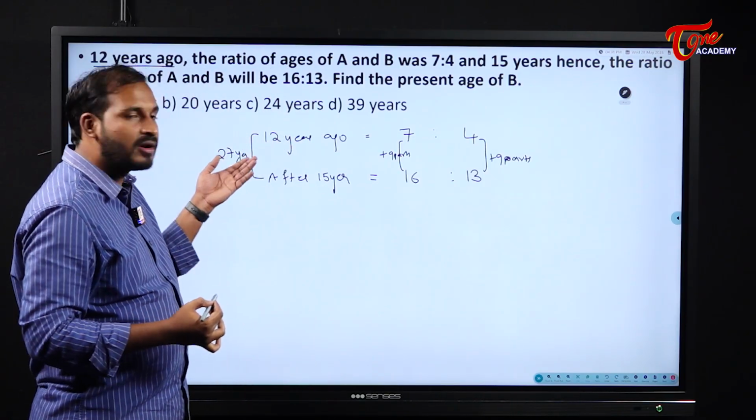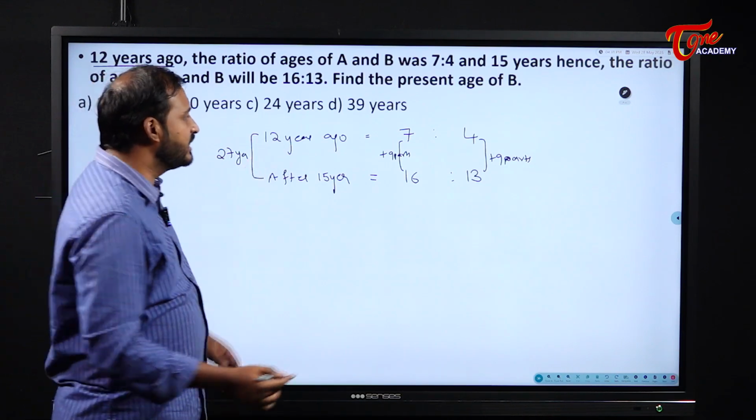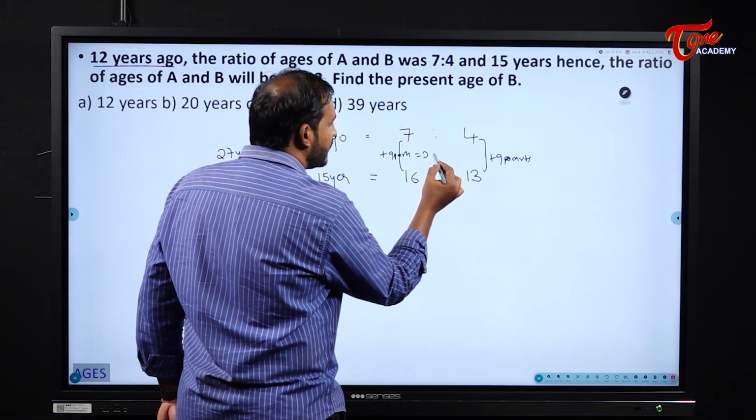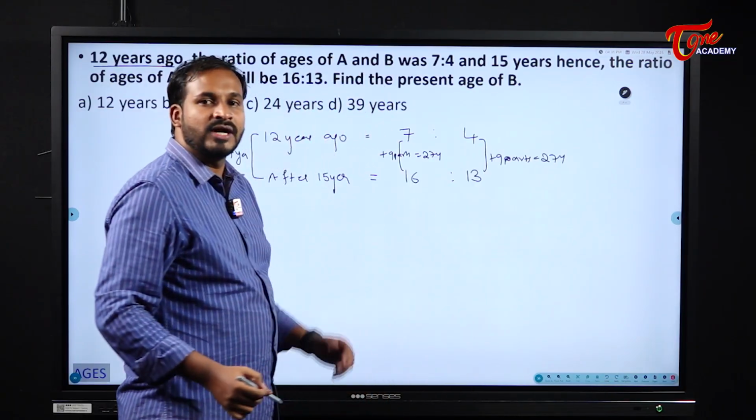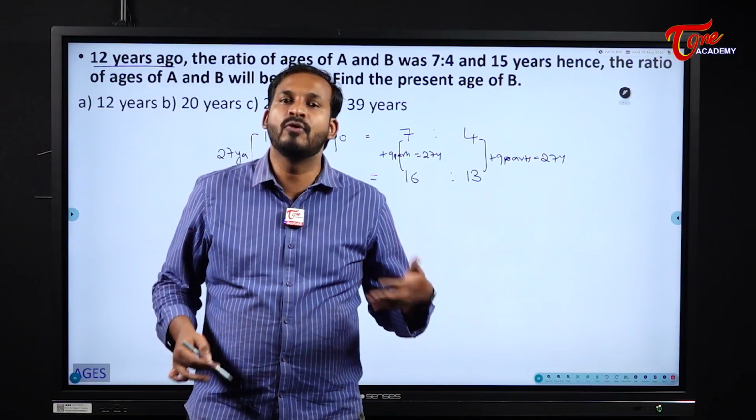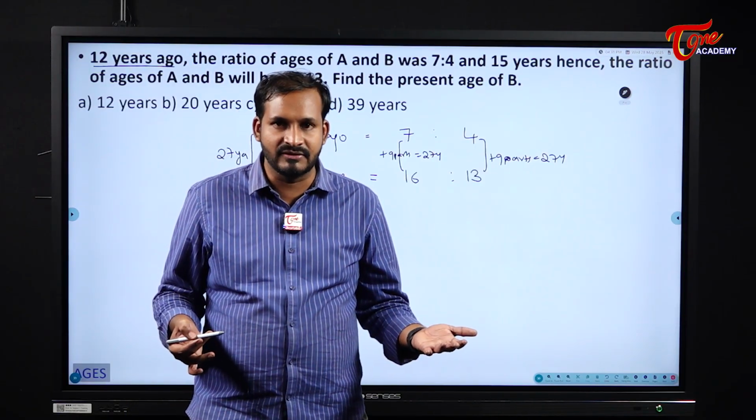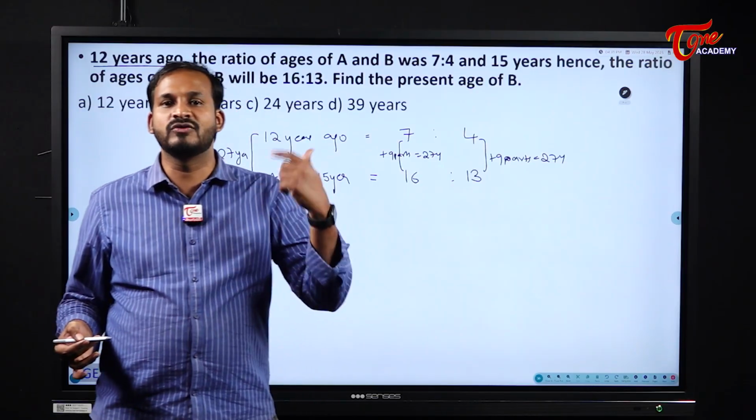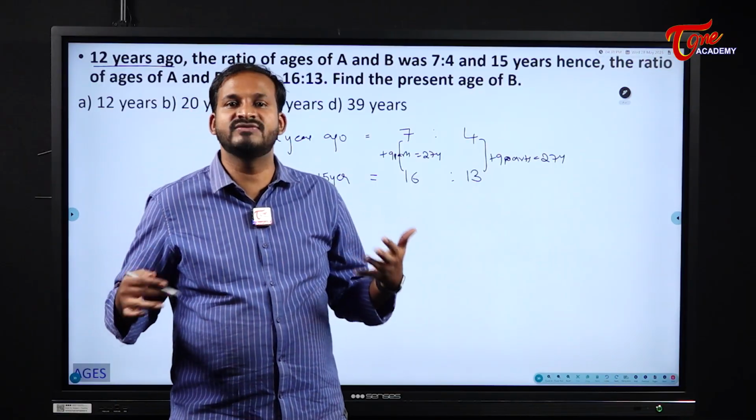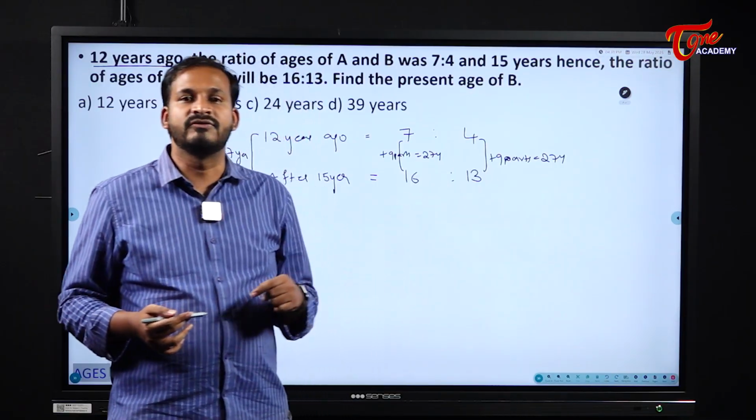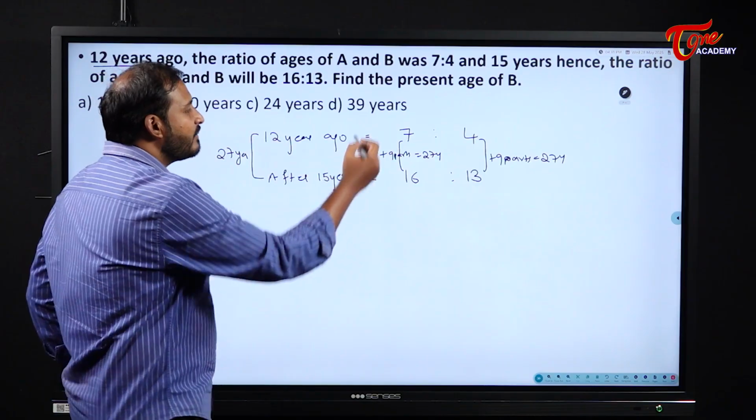Because of the passing of these 27 years, this 9 parts is equal to 27 years. Why? Because if 27 years pass, both the persons' ages will increase by 27. It is not possible to increase only one person's age. So definitely both candidates' ages will increase, by 27 and 27.